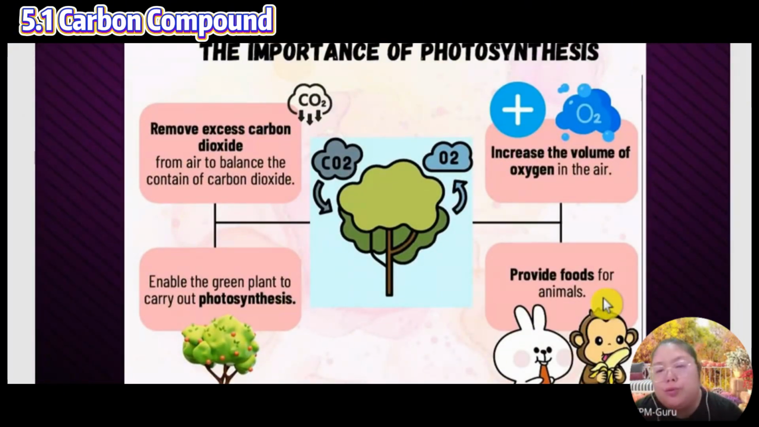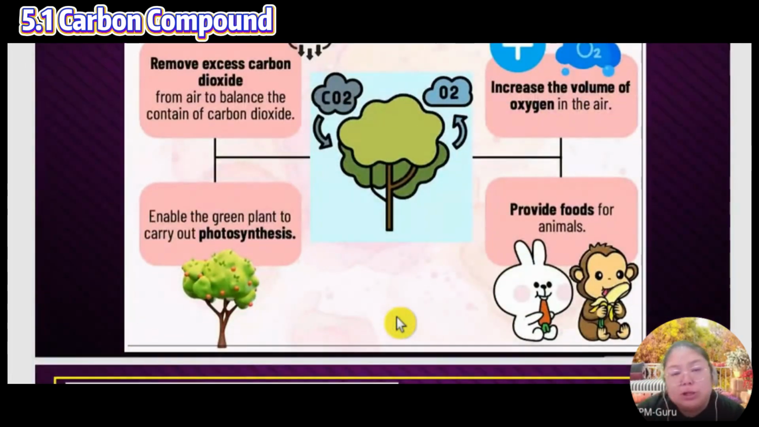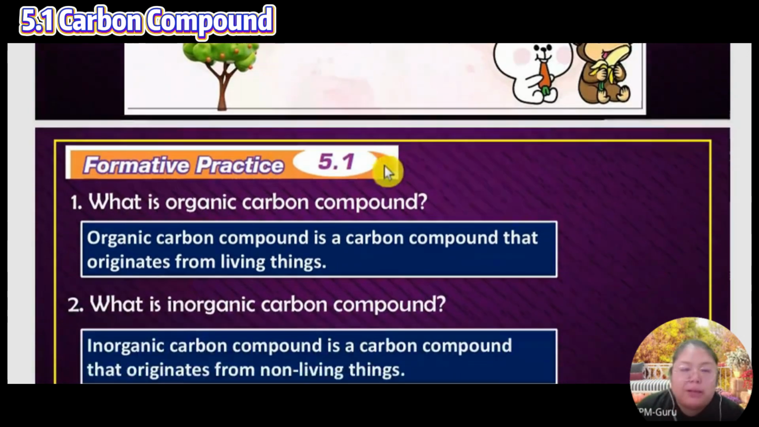Then how to reduce carbon dioxide? You must do plantation, because you can increase oxygen by photosynthesis. Then you must know the process of photosynthesis. So this is the carbon cycle. You need to know which part produces CO2 and which part reduces CO2. So this is 5.1, just a simple topic.